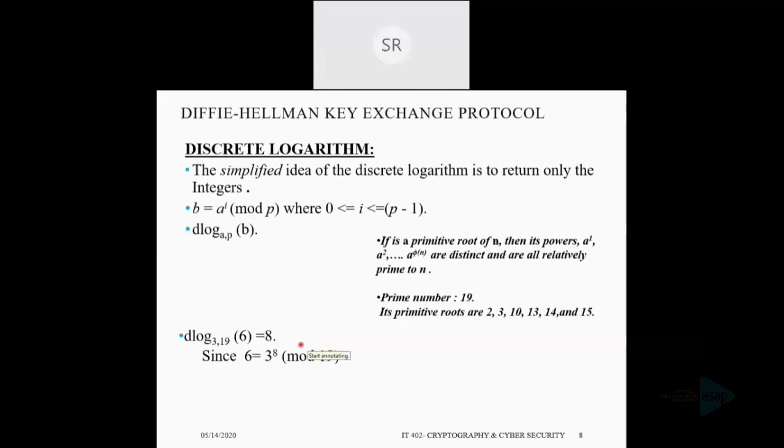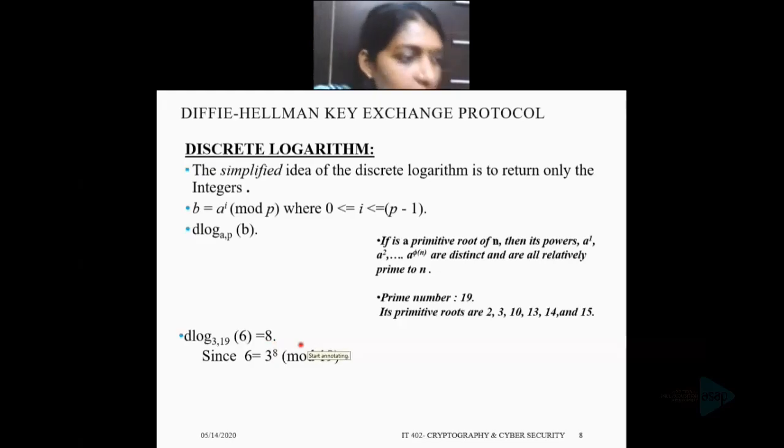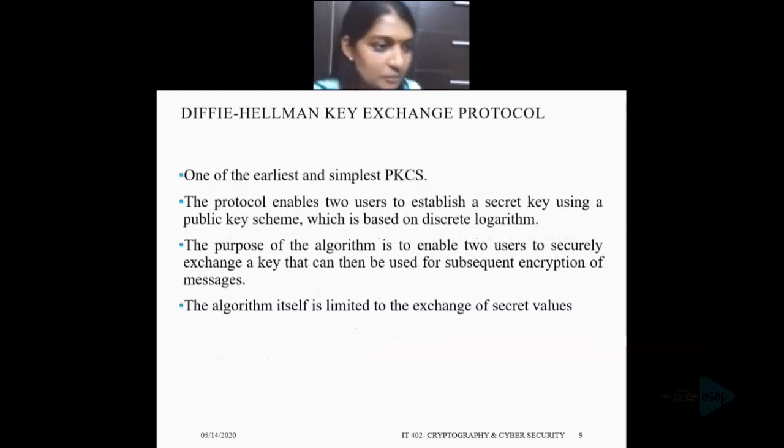Okay. So now we know what the discrete logarithm is. Now let's see what the Diffie-Hellman key exchange protocol is. Simply, we can say that the Diffie-Hellman key exchange protocol enables the communicating parties, or two users, to establish a secret key using a public key scheme which is based on the discrete logarithm. It is one of the earliest and simplest public key crypto systems.